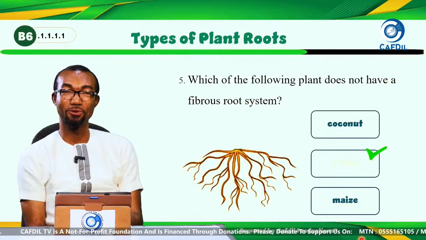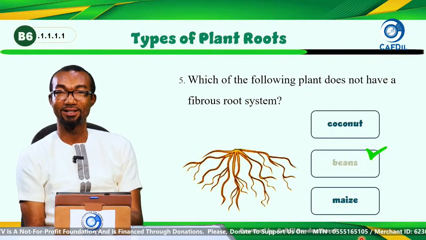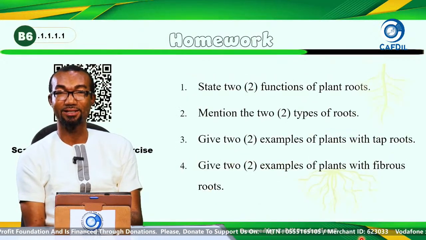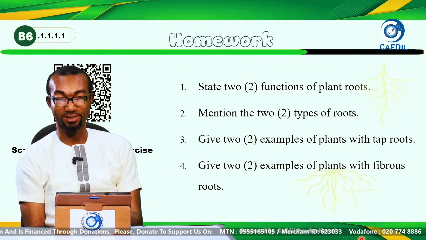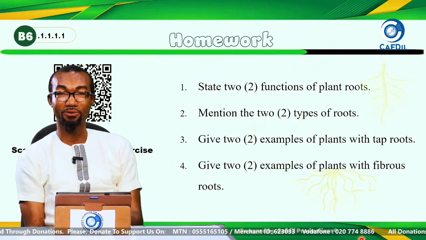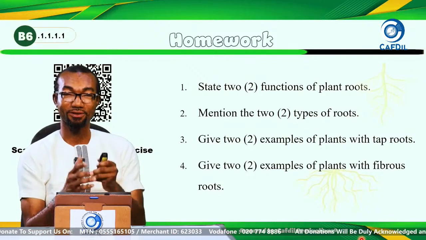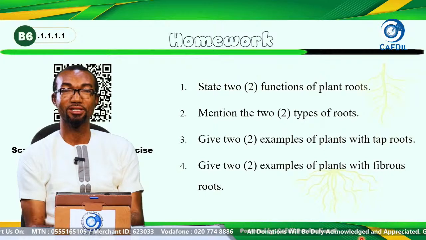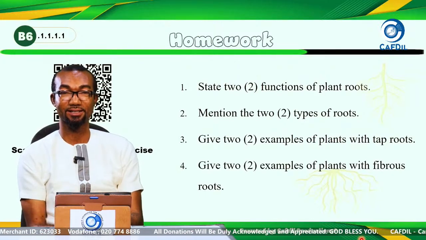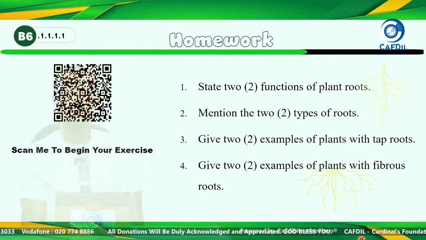Now, before we go, as usual, let's try our hands on these questions. Right now, with the new edition of our Cafdil science lessons, we have added another feature, which is the QR code. This is the first lesson in class 6, and you begin by answering questions.